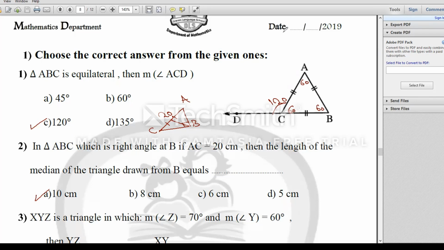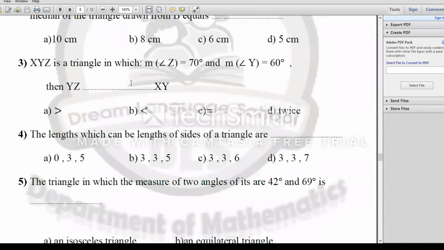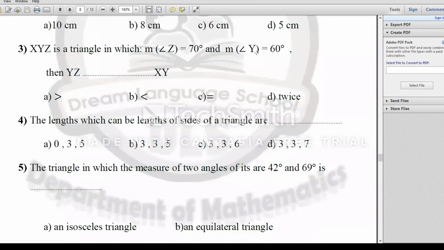Look at the third problem. XYZ is a triangle in which measure of angle Z is 70 degree and the measure of angle Y is 60 degree. Then XY comparing with XZ.